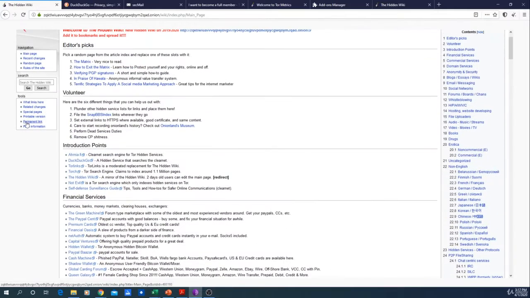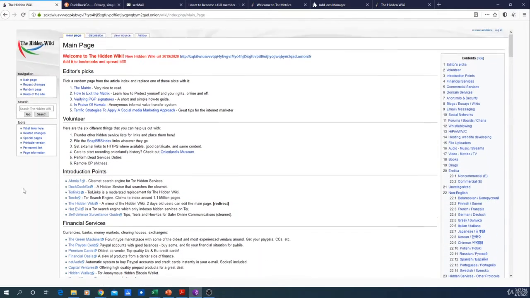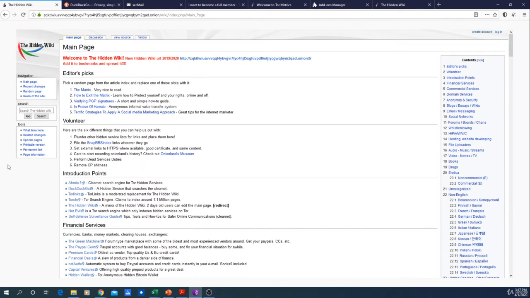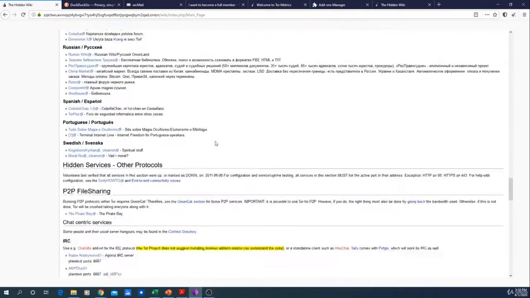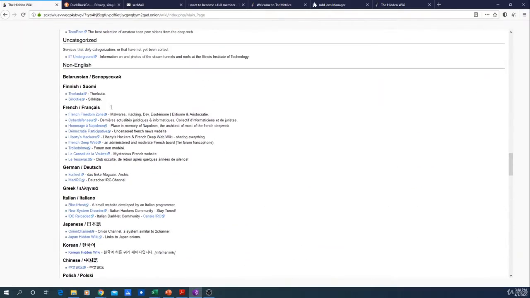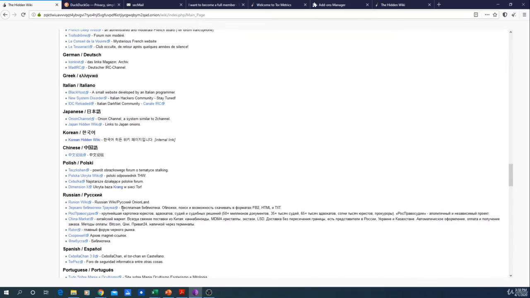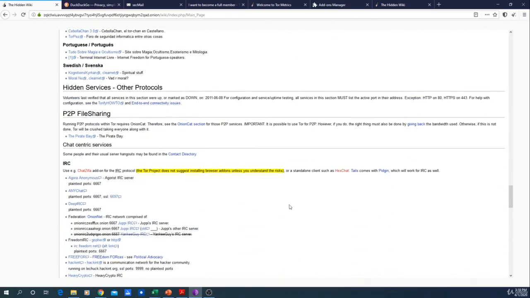As I said, guys, the first place you want to visit when you're starting out on the deep web is the hidden wiki. On the hidden wiki, you will find all the categories that exist on the deep web. You even have websites in other languages. For example, if you want French, Finnish or German websites, you have all this right here. It's a good place to start.